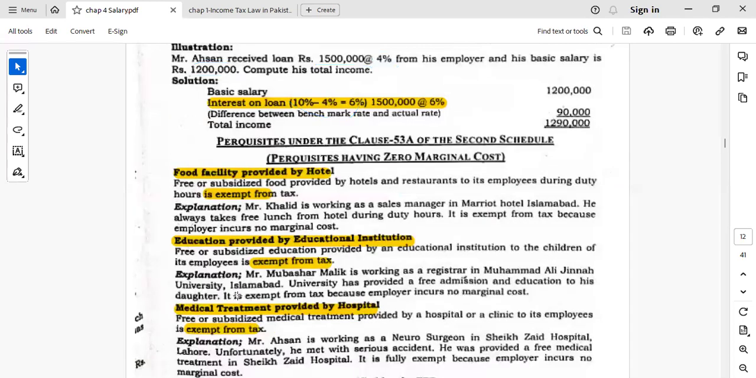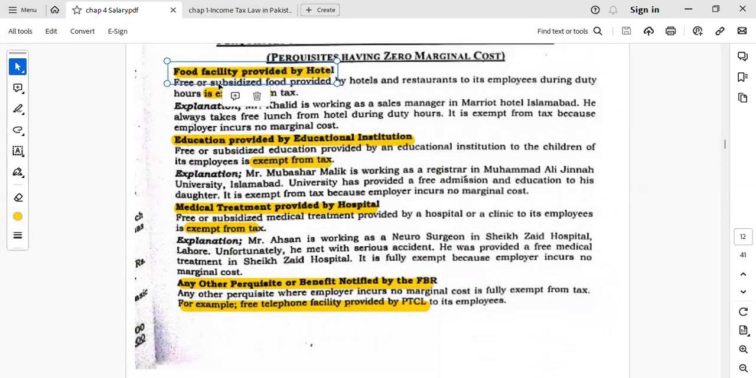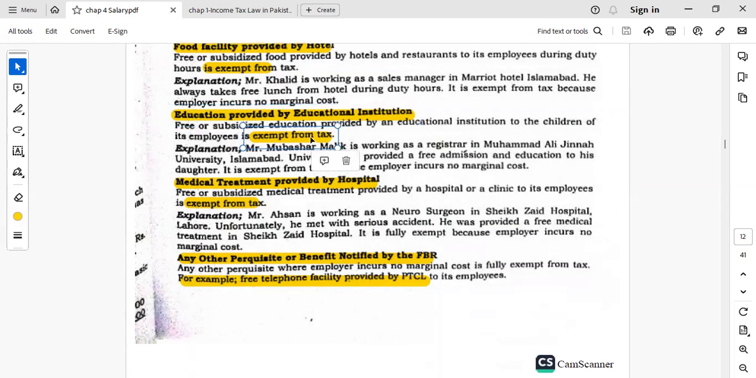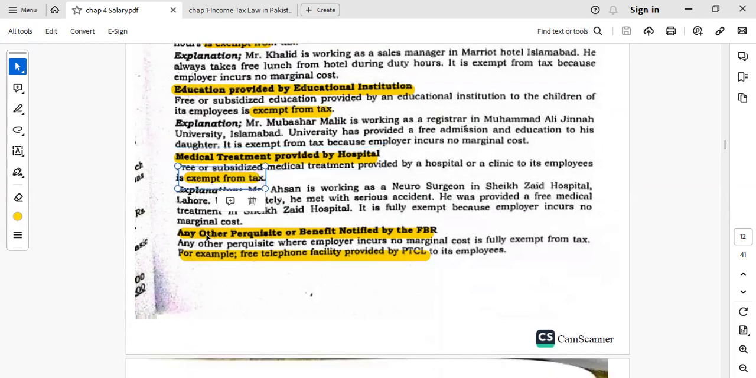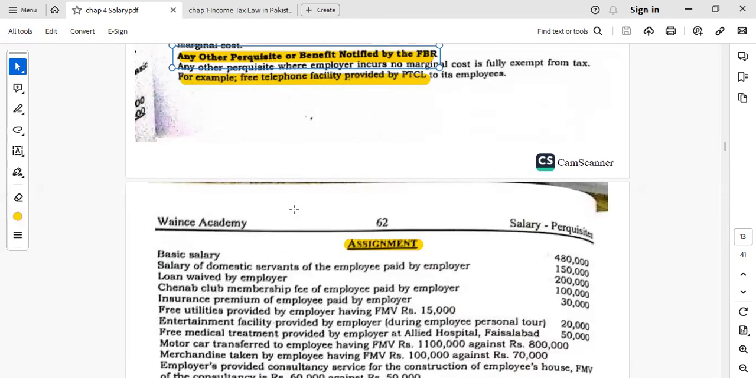So these were some examples of other benefits given by the employer to the employee. For example, food facility provided by the hotel employer to the hotel employees is exempted. Education provided by the education institution to the education employees is exempted from tax. Medical treatment provided by the hospital to the employees is exempted. Any other perquisite or benefit which is notified by the FBR is exempted basically.